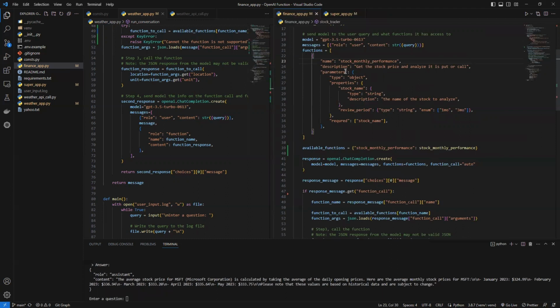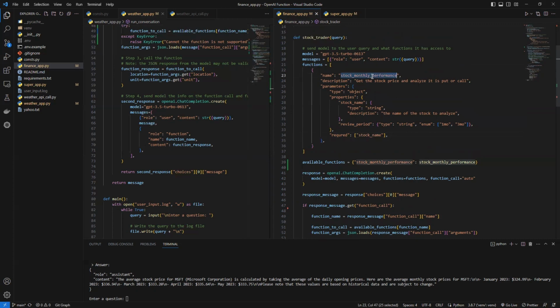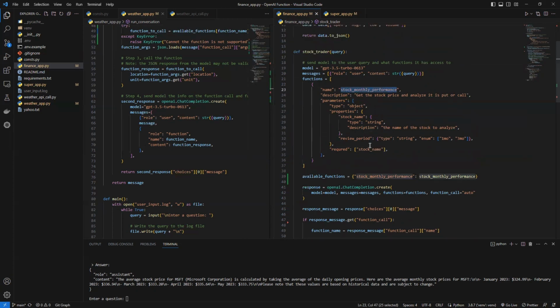The parameter here has the type object, and the properties are basically like the variables for the function. We need to put the stock name, and we also need to input the review period, if we want a 1 month review or a quarter review, right? And the required parameter is the stock name. So let's get into the stock monthly performance function.